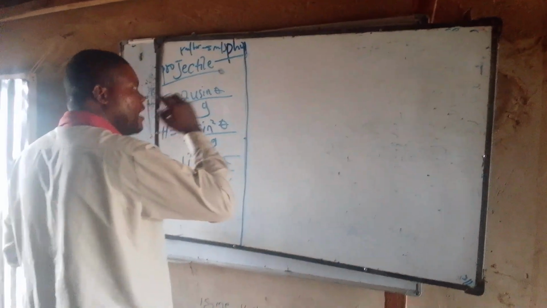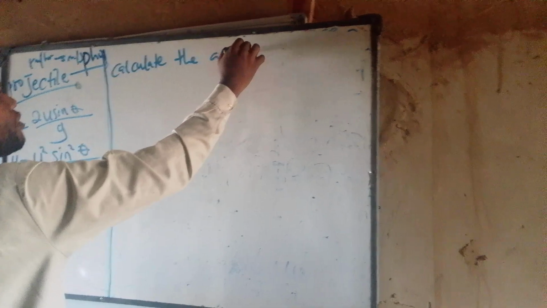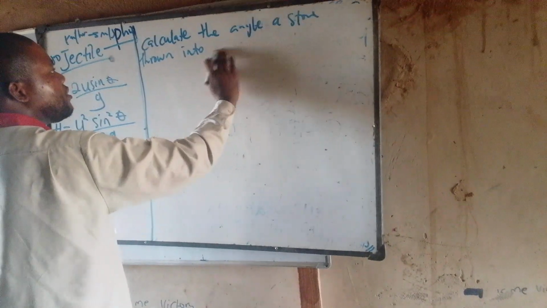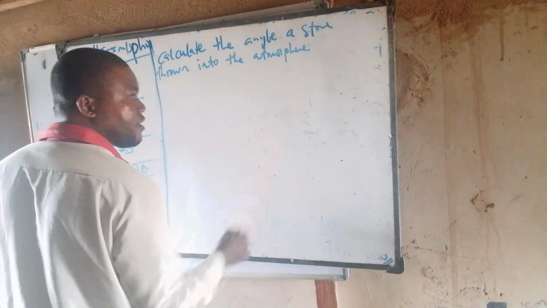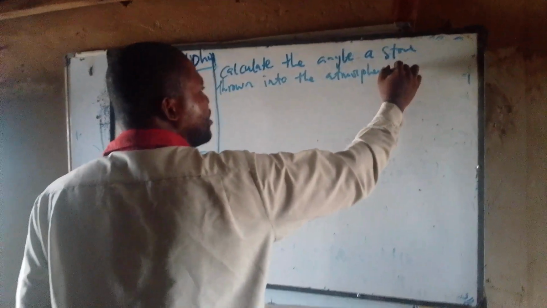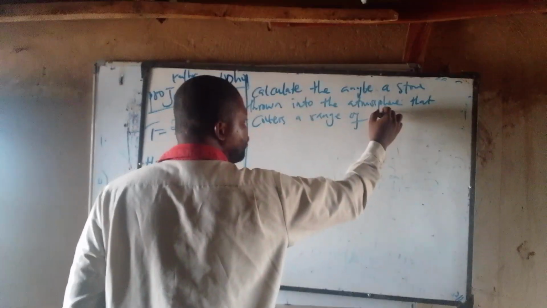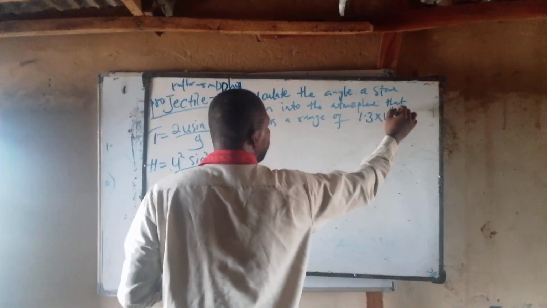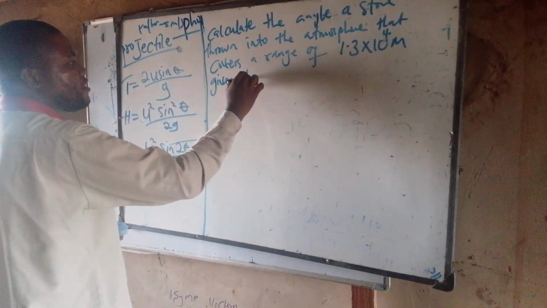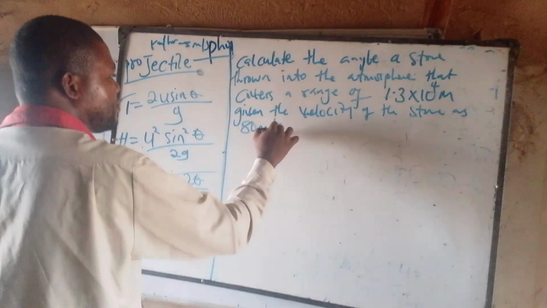If I'm being given this question, I'm being asked: calculate the angle a stone thrown into the atmosphere that covers a range of 1.3 times 10 to the power of 4 meters, given the velocity of the stone as 80 meters per second.